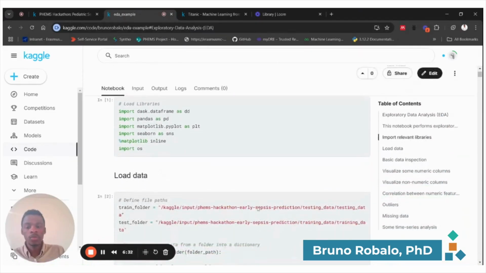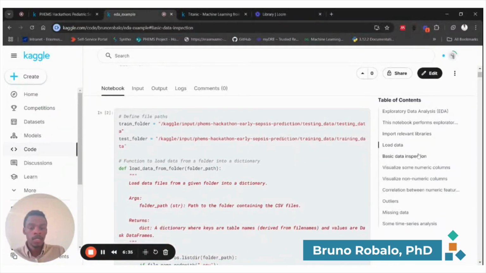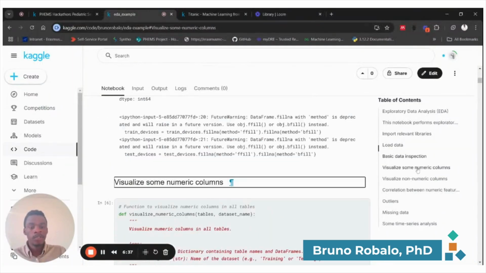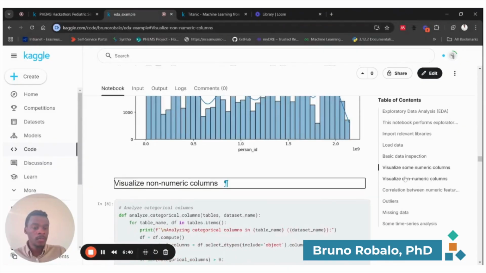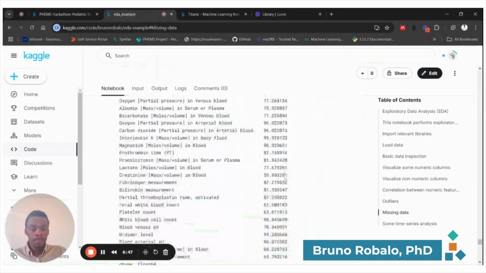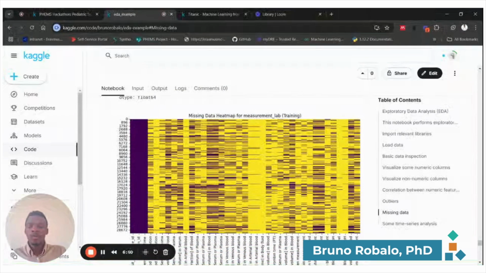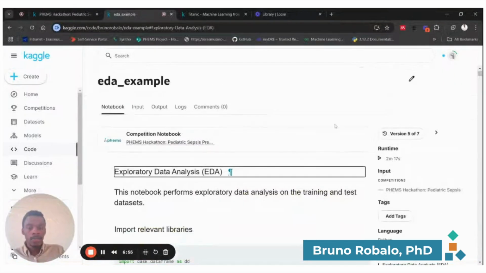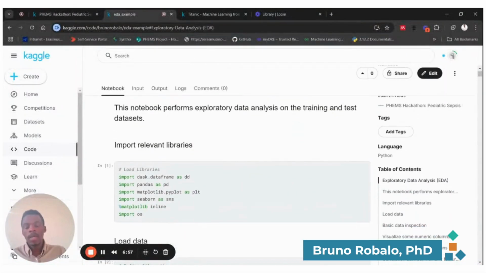So, for example, how to load the data, some basic data inspection, visualizing some numeric and non-numeric columns, and also understanding, for example, distribution of variables or outliers, missing data, and basically what variables are relevant to use for the prediction. And you can use this notebook to start with, but again, just to reiterate, you should really take into account that this is also part of the competition, doing a proper exploratory data analysis.